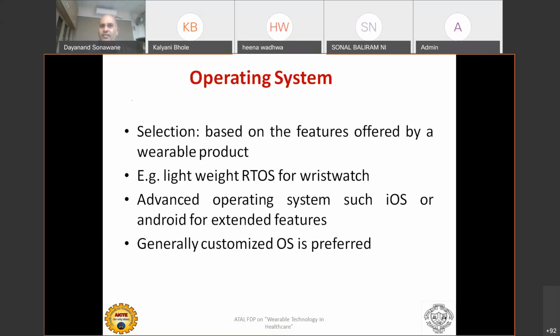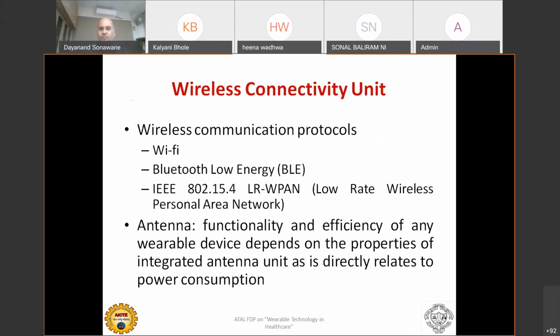So the OS is playing a major role, and people have developed the OS typically for use in wearable devices. Wireless connectivity, I already talked to you, is another important factor. If you don't have wireless connectivity, your device is just displaying the information. You could not transmit it. So people want everything in my wearable device. You want to transmit to my mobile phone, to my app, to my Google, everything. So definitely TCP/IP or Wi-Fi is playing the major role, and every microcontroller nowadays comes with that stack.